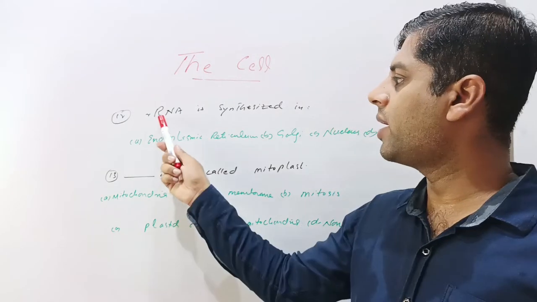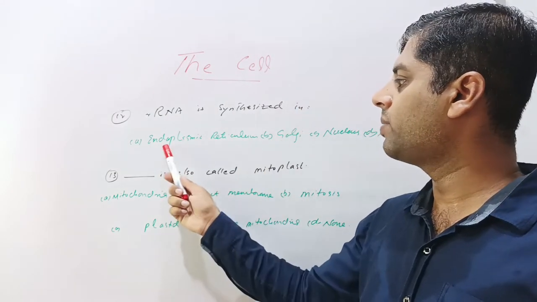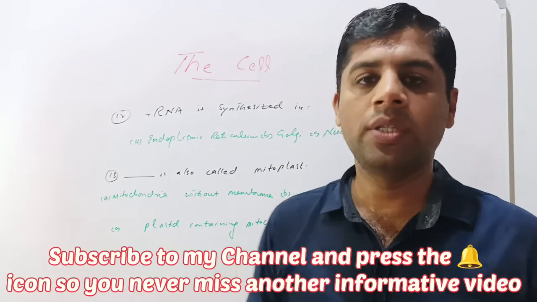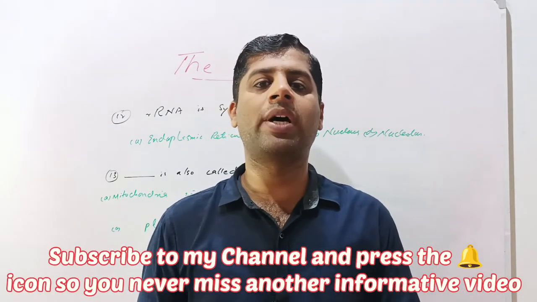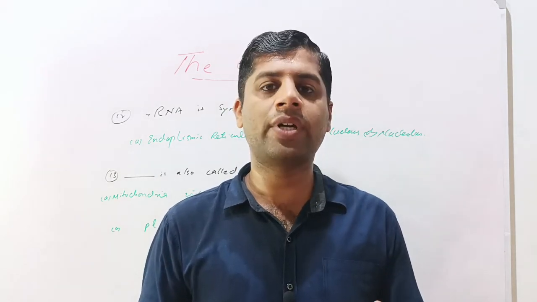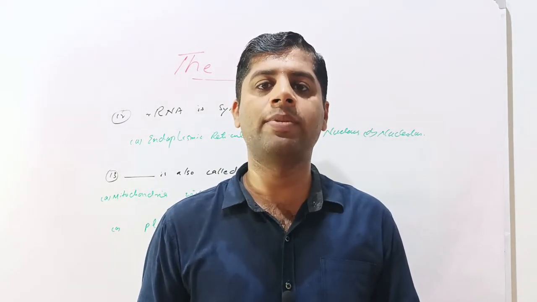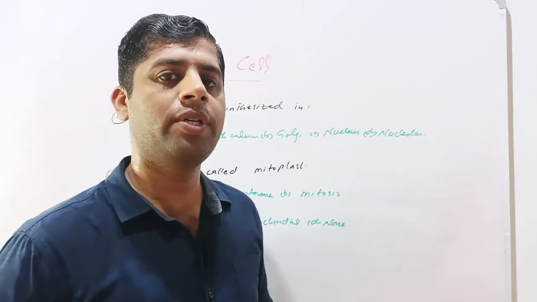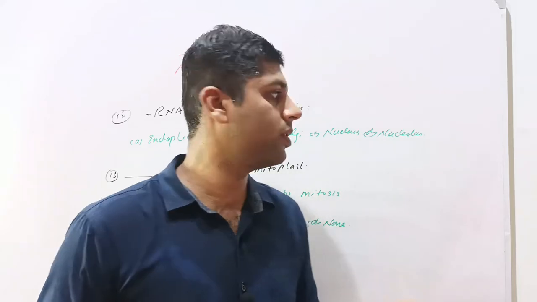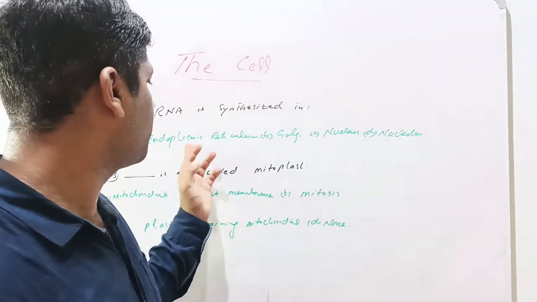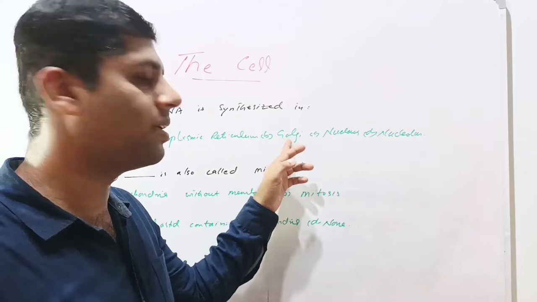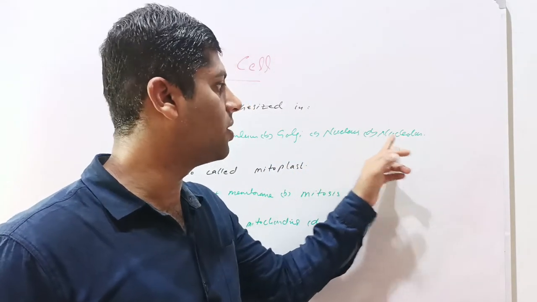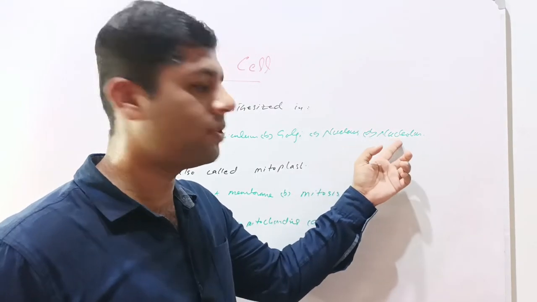Next question is that rRNA is synthesized in. Given options are endoplasmic reticulum, Golgi bodies, nucleus, and nucleolus. The rRNA refers to the ribosomal RNA. There are three types of RNA: the transfer RNA, the ribosomal RNA, and the messenger RNA. Here it is asking about the ribosomal RNA, which makes up the ribosomes along with its protein components. So are these synthesized in endoplasmic reticulum? That option is incorrect. Neither in the Golgi bodies. These are synthesized inside the nucleus in the nucleolus. So both options are correct, but the most specific one is the nucleolus.